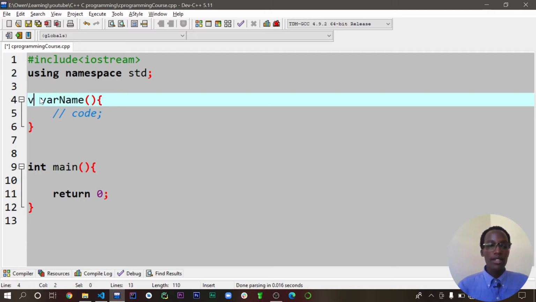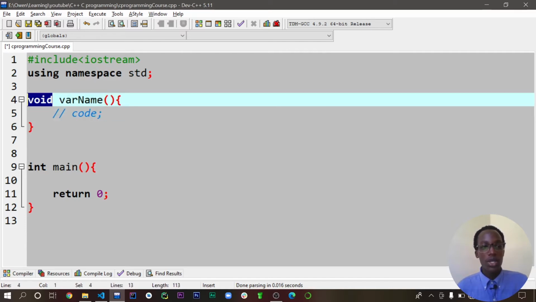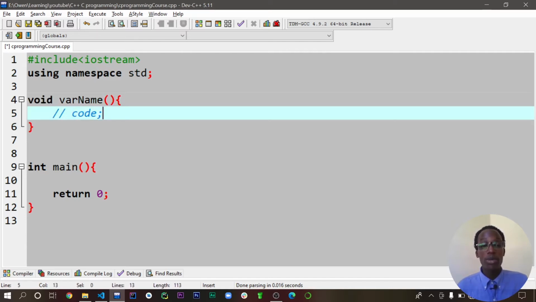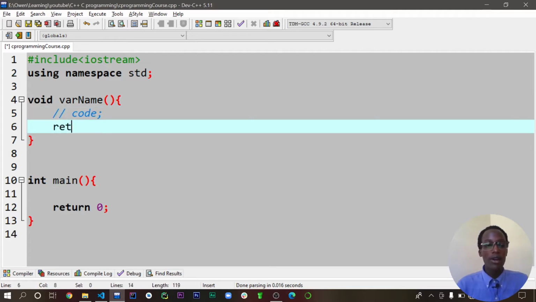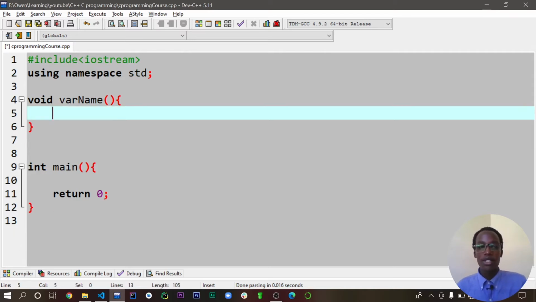For our cases, let's do a simple quick example. Just make sure that you have this. We are void, and because we are returning nothing, we are not going to do a return 0 here. Our compiler will complain. For such cases, if it's void, then you have to return nothing. We are going to look at scenarios whereby we return some integers. So this is the basic architecture again. Let's perform something simple here.